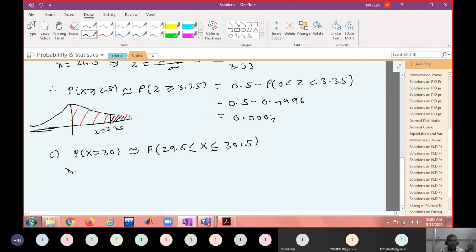So x1 equal to 29.5, what is z1? x1 minus mu by sigma: 29.5 minus 13.33 by 3.33.